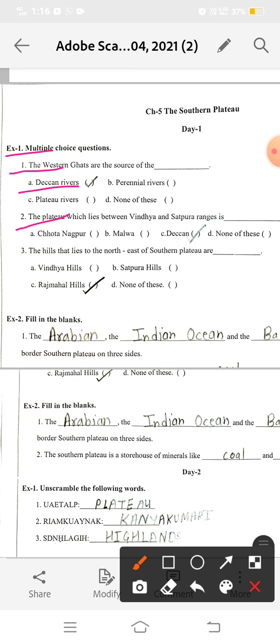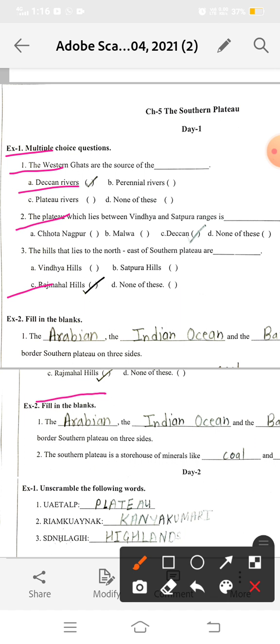So I told you the central highland is divided into two parts. It has hills in the central plateau, which is also a part of the southern plateau. So it has Rajmahal hills in the northeast, where the Damodar river flows. Northeast. So our option is Rajmahal hills.